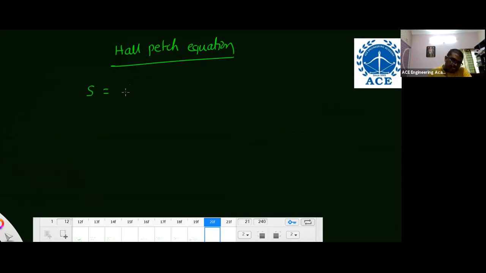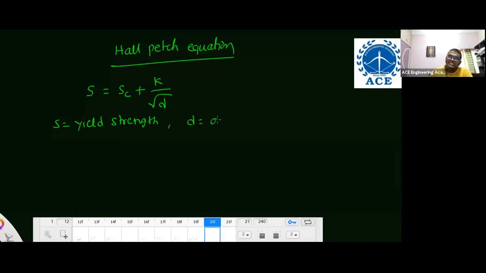And one more formula I'll give you. You don't need to remember, just go to that. The Hall-Petch equation. This Hall-Petch equation gives the relationship between strength of the material and grain size. So strength S is equal to S constant plus K by root D. Here S I'm taking as strength, or yield strength. I'm not using the word sigma because sigma is electrical conductivity, and other people will confuse. Remember, S is the strength, D is grain size. S constant and K are constants. You don't need to consider the constants.